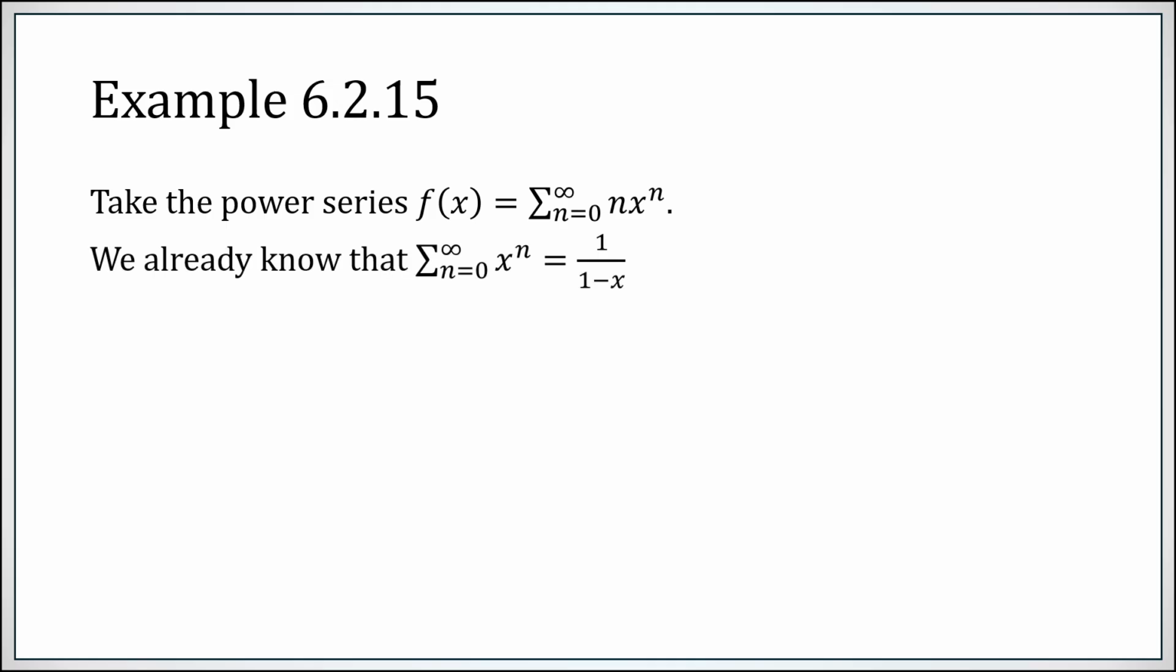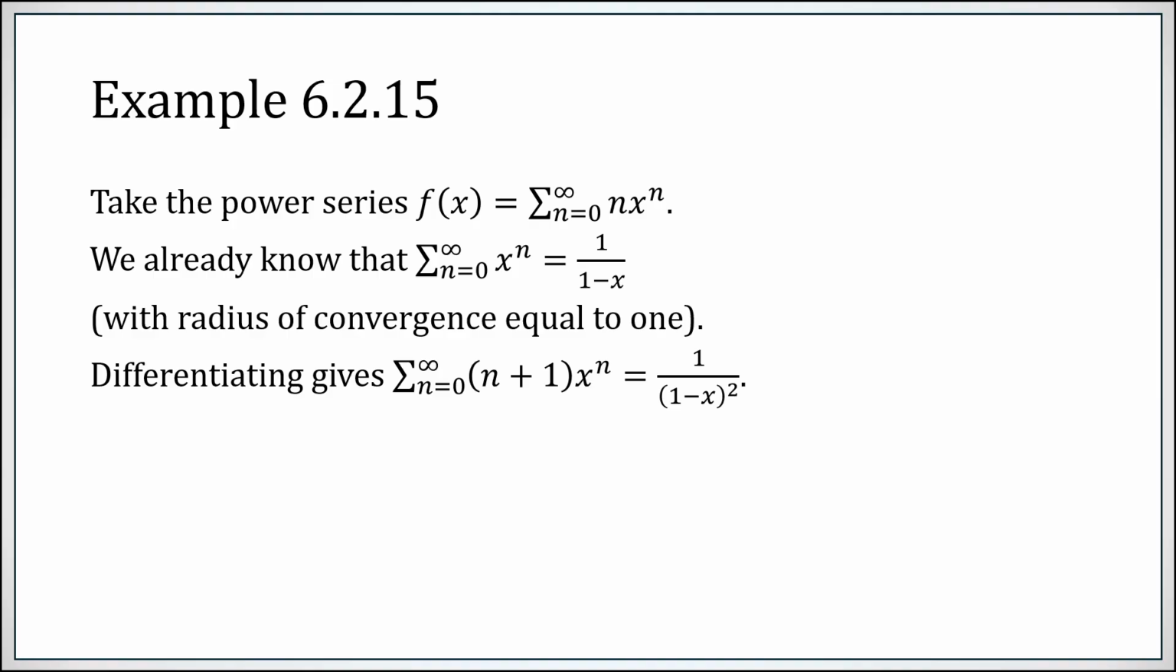Example 6.2.15. Let's look at the following power series. It's very similar to the one we have before, except there's no factorial down below, and it's being multiplied by n. So I guess it's not the same at all. Now we already know that x to the n, if you add that up, you have your geometric series converging to 1 over 1 minus x, at least with a radius of convergence equal to 1, centered at 0.